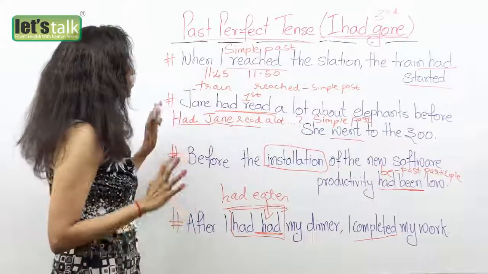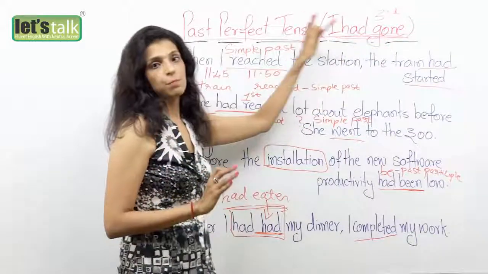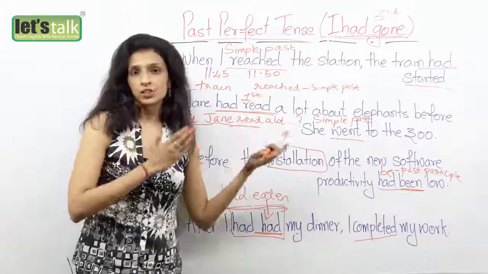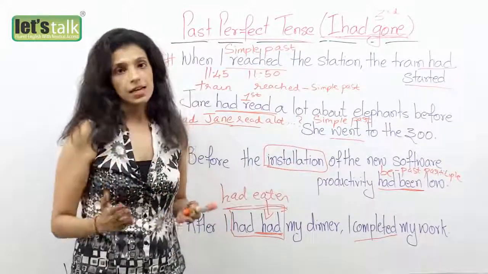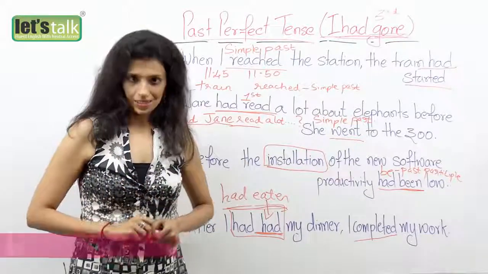Okay friends, so remember, use had and a third form of the verb to make a past perfect tense. Use it to link it in the past when you want to show one action happened first and then there was another action. The action that happens second always comes in the simple past tense.